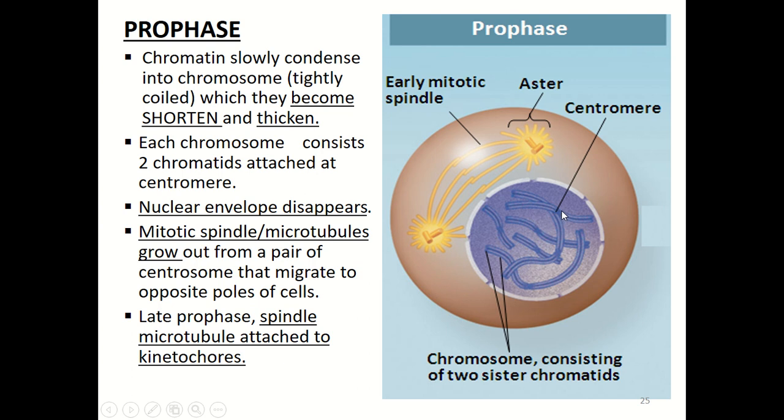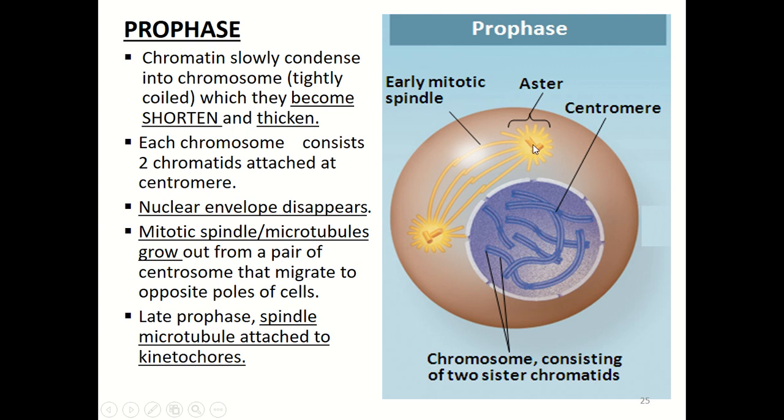And each of these chromosomes consists of two chromatids, one and two, that attach at the centromere. Then the nuclear envelope here will start to disintegrate and disappear, and the mitotic spindle or microtubules will grow out from the pair of centrosomes and migrate. Each of them will migrate to the opposite poles of the cell.